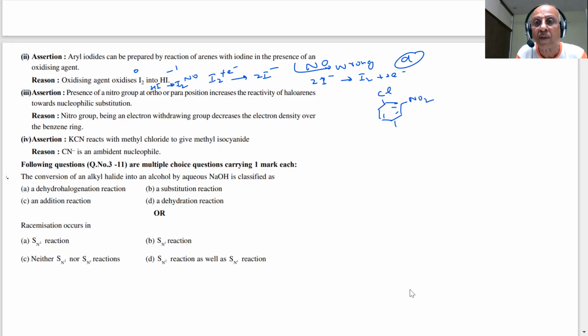Nitro groups are electron withdrawing groups, so it will increase the reactivity towards nucleophiles. Important question, students, asked so many times. Reason: the nitro group, being an electron withdrawing group, decreases the electron density over the benzene ring. Is that the correct explanation for this? Yes, sir, it is correct.